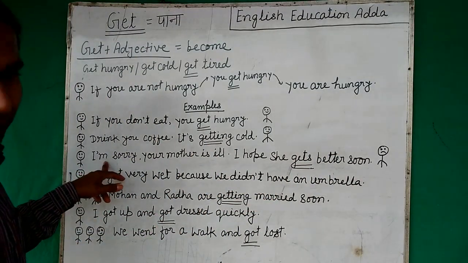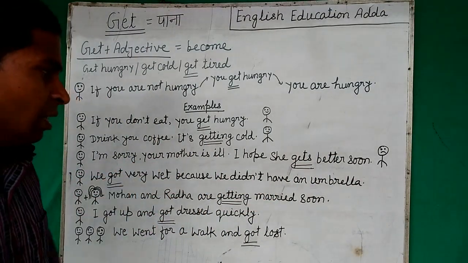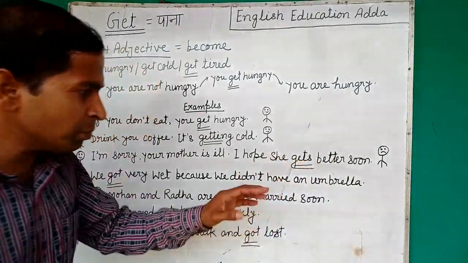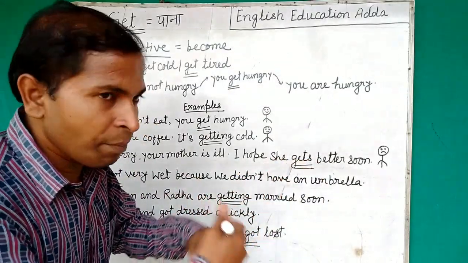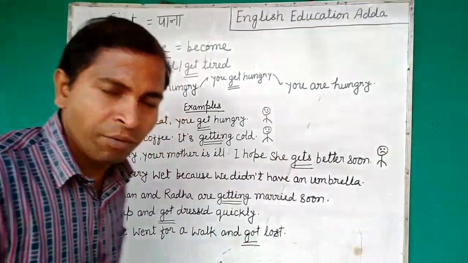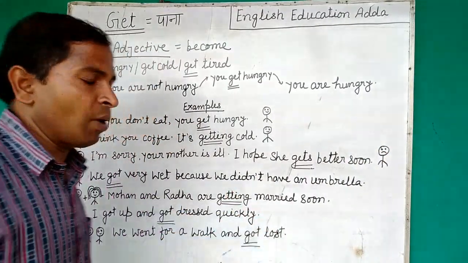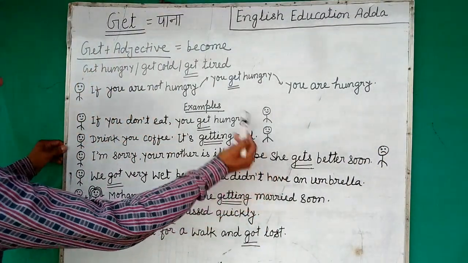Earlier I have shown my expression: I'm sorry, your mother is ill. I hope she gets better soon. Gets means become. She becomes better soon. Very soon she will become well. Okay. So in this condition, getting is used for become.